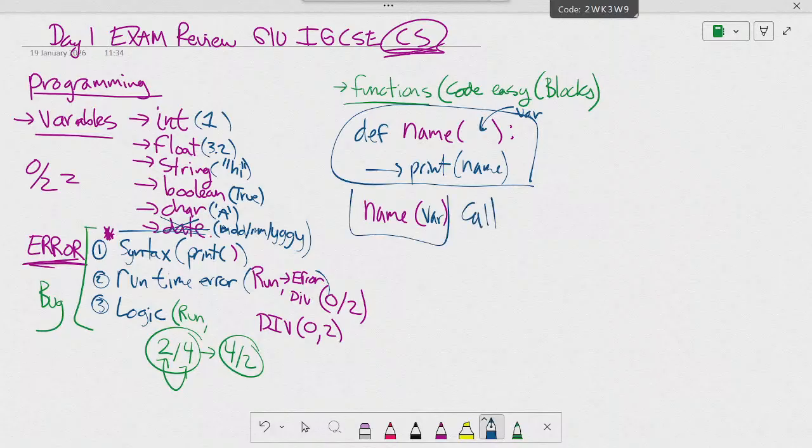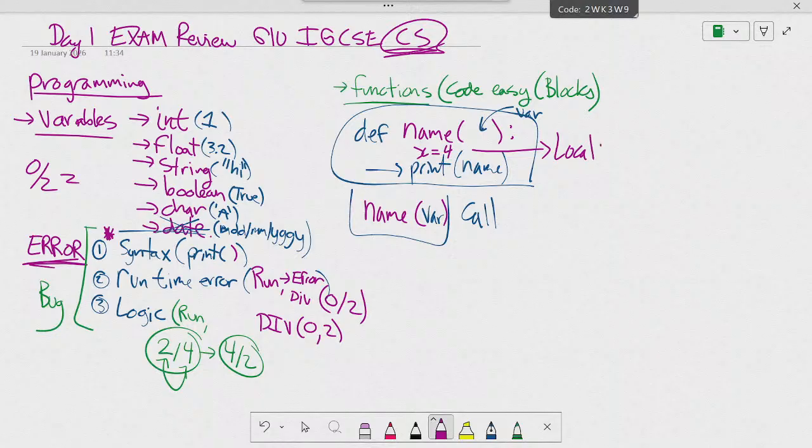Now, it's really important to remember, in a function, if I have a variable inside the function, x is equal to 4, is this a local variable or global variable? Yuna? Inside the function, is this local or global? This is called a local variable. You need to understand the difference.